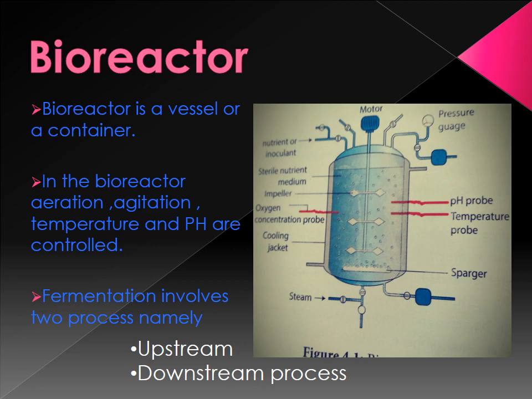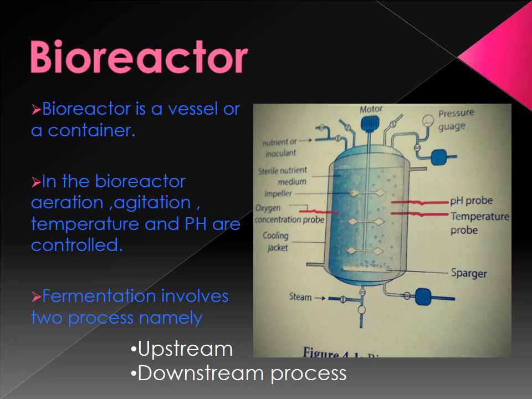Look at this picture carefully. This is a bioreactor. Fermentation takes place in a bioreactor vessel. A bioreactor is a vessel or container. In our house, our mother cooks each food item using different types of vessels based on the food items. In this bioreactor, aeration, agitation, temperature and pH are controlled.